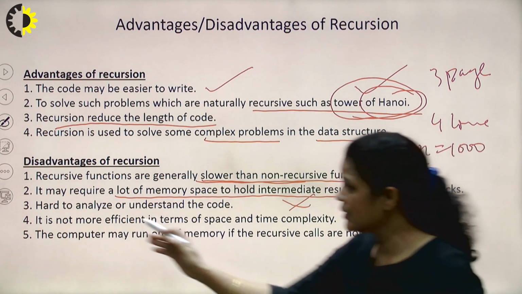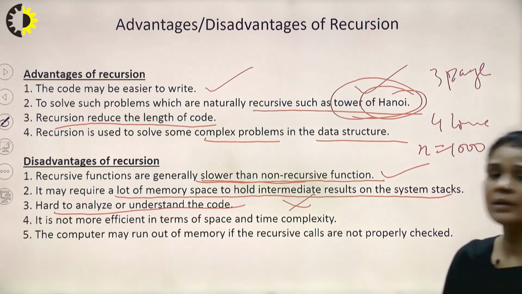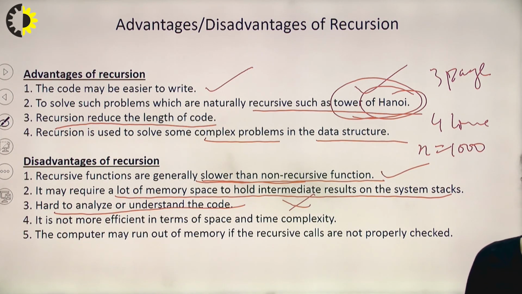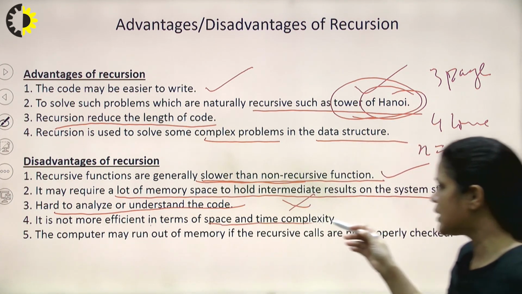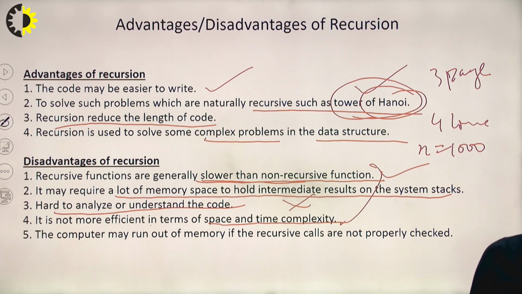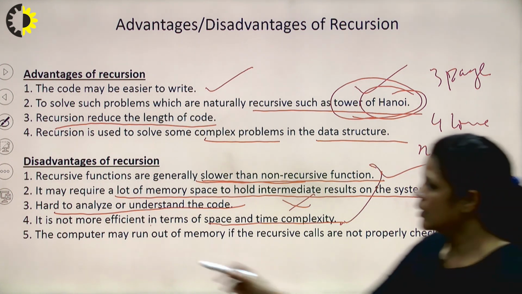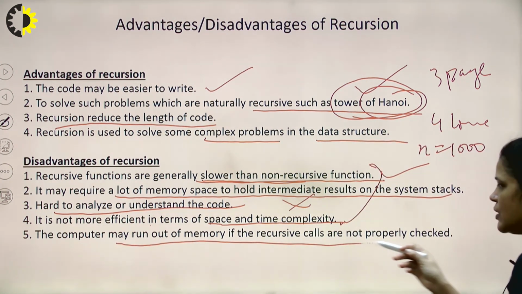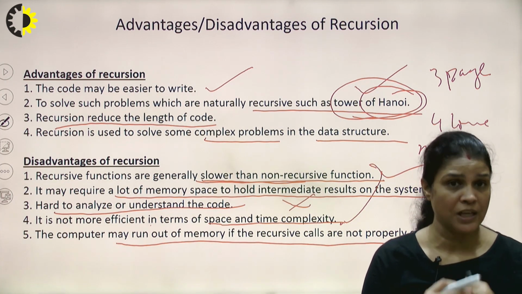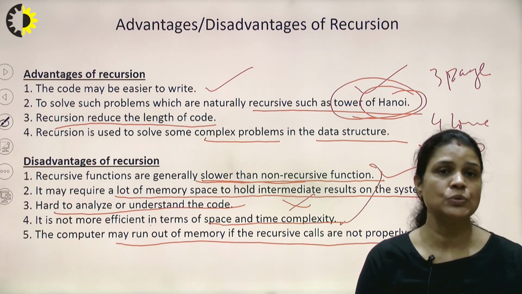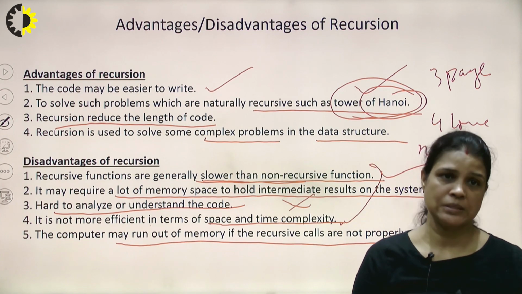And the next thing, it is very hard to analyze or understand the code. It is not efficient in terms of space and time complexity, the same point. So in terms of space and time complexity, recursion is not efficient at all. The computer may run out of memory if the recursive calls are not properly checked. So the programmer needs to pay attention when using a recursive procedure.